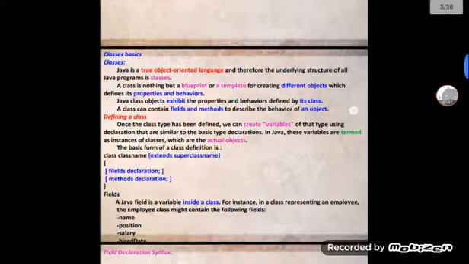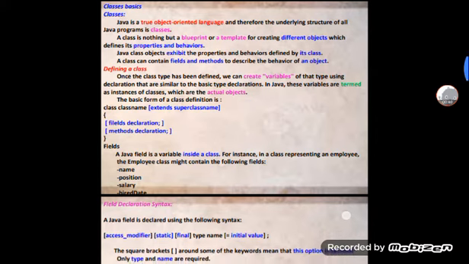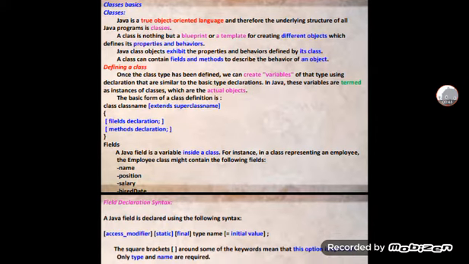Firstly, I am going to discuss class basics. What is a class? Java is a true object oriented language. We know these things, and before classes I talked about OOPs, like what is an object, what is an attribute, behavior. Java is a true object oriented language, and therefore the underlying structure of all Java programs is classes.